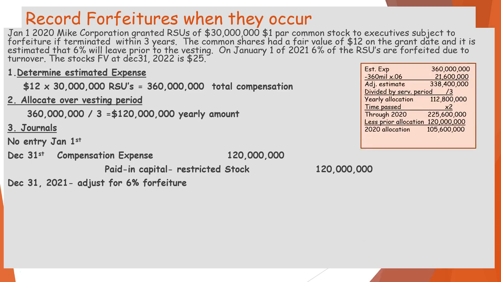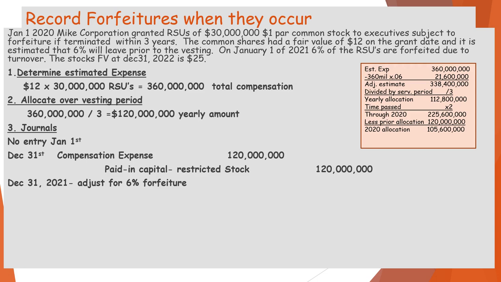So we're going to take our estimated expense and subtract out that 6%, and that tells us our estimate is only actually $338,400,000. We're then going to divide that by 3, which tells us the yearly allocation should be $112,800,000. And we're going to take that times 2 because 2 years have gone by.